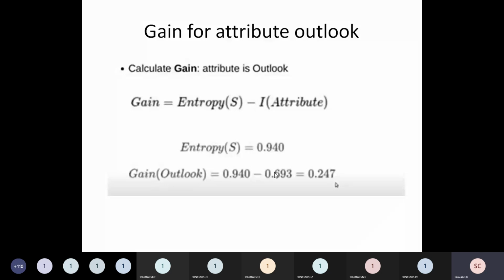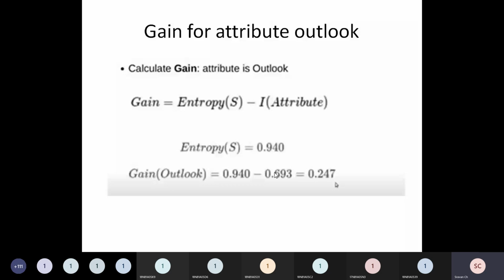So the one which gives the maximum gain should become the root element. Similarly, the way we have calculated gain for outlook, you should calculate gain for temperature, humidity and wind. This part is your homework. And after calculating information gains, since maximum gain we got for outlook, outlook will become the root element.